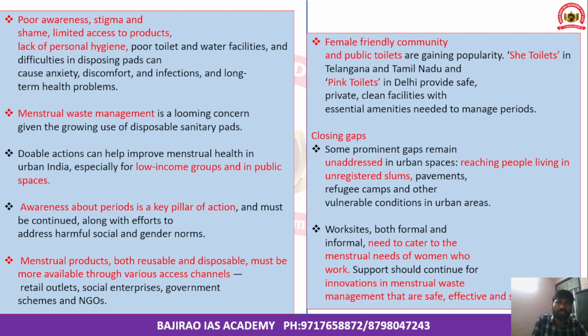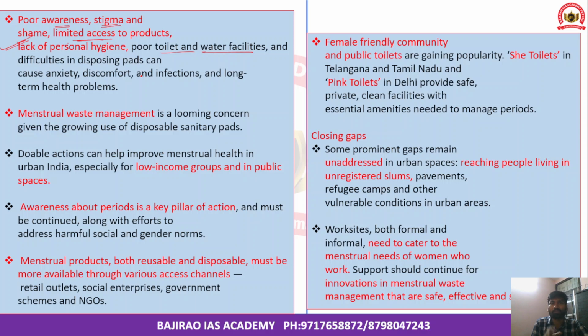And there are a few areas like poor awareness and stigma attached to menstrual hygiene or periods, public shame, limited access to products, lack of personal hygiene, and poor toilet and water facilities.